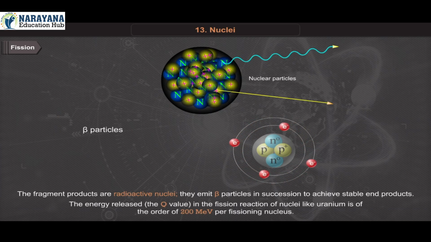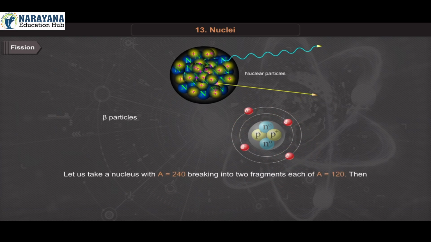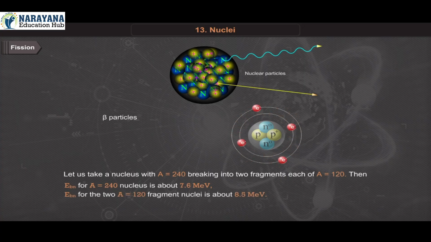The energy released, the Q value, in the fission reaction of nuclei like uranium is of the order of 200 mega electron volt per fissioning nucleus. Let us take a nucleus with A equal to 240 breaking into two fragments each of A equal to 120. Then E_bN for the A equal to 240 nucleus is about 7.6 mega electron volt.